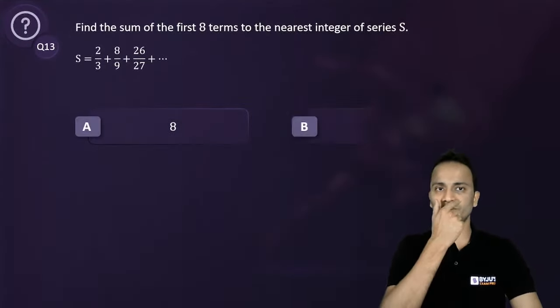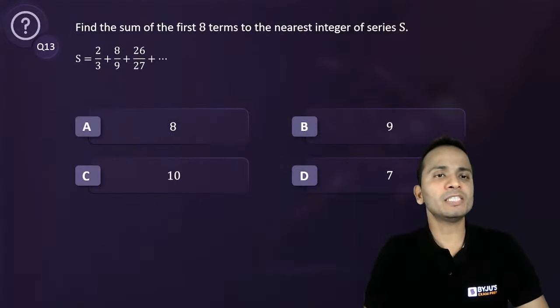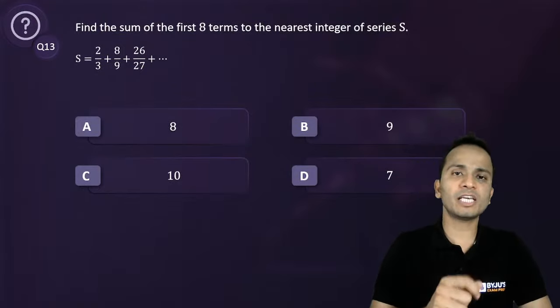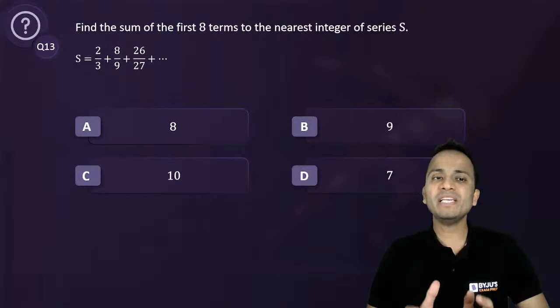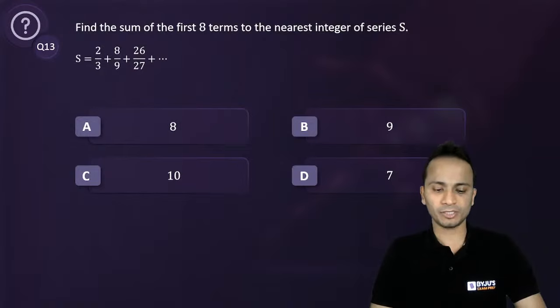Let's move on to question number 13. Now, question number 13 is asking you to find the sum of the first 8 terms of this series, and you'll have to find the approximate answer. So you'll have to find out the sum will be nearest to which of these numbers.